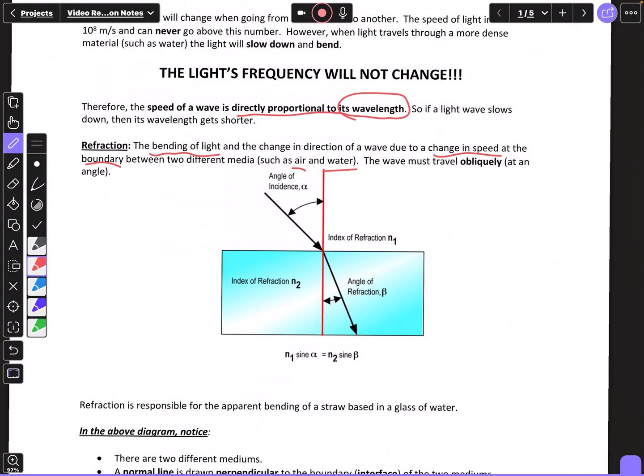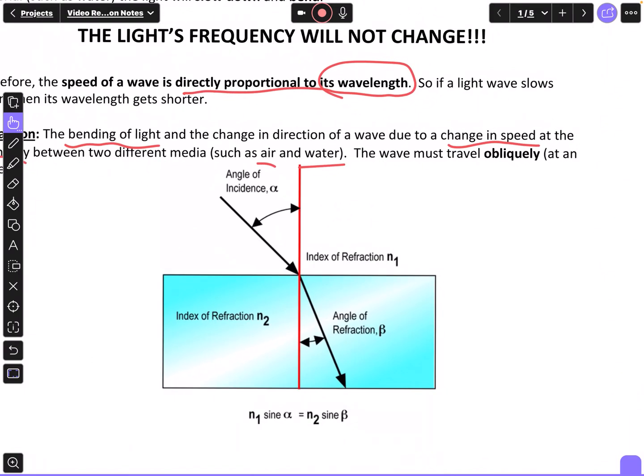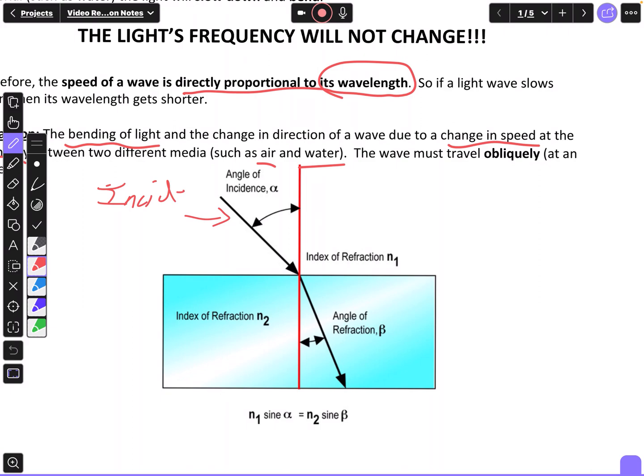Now, if you look at this diagram, there are some different concepts here that we need to know. This first light ray here is what's called our incident ray. And this angle right here is the angle of incidence, and we usually say that's theta.